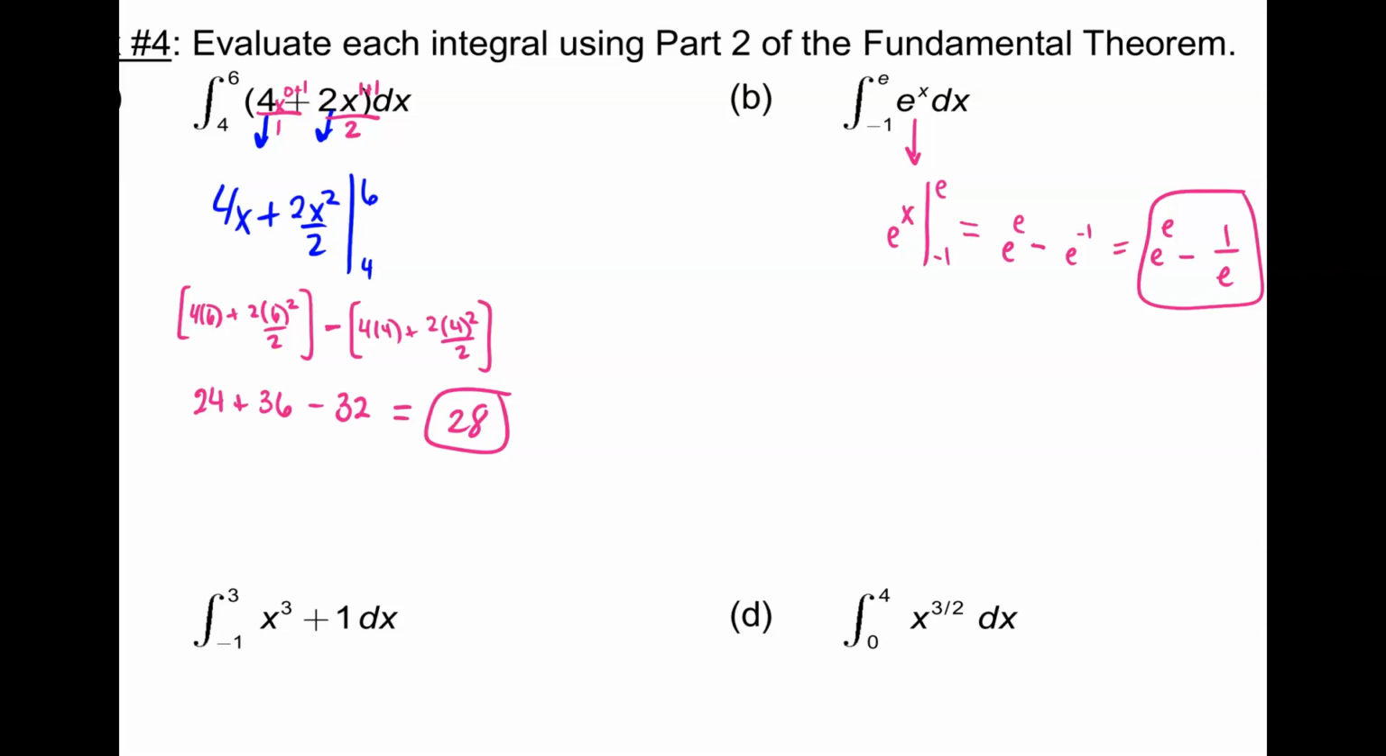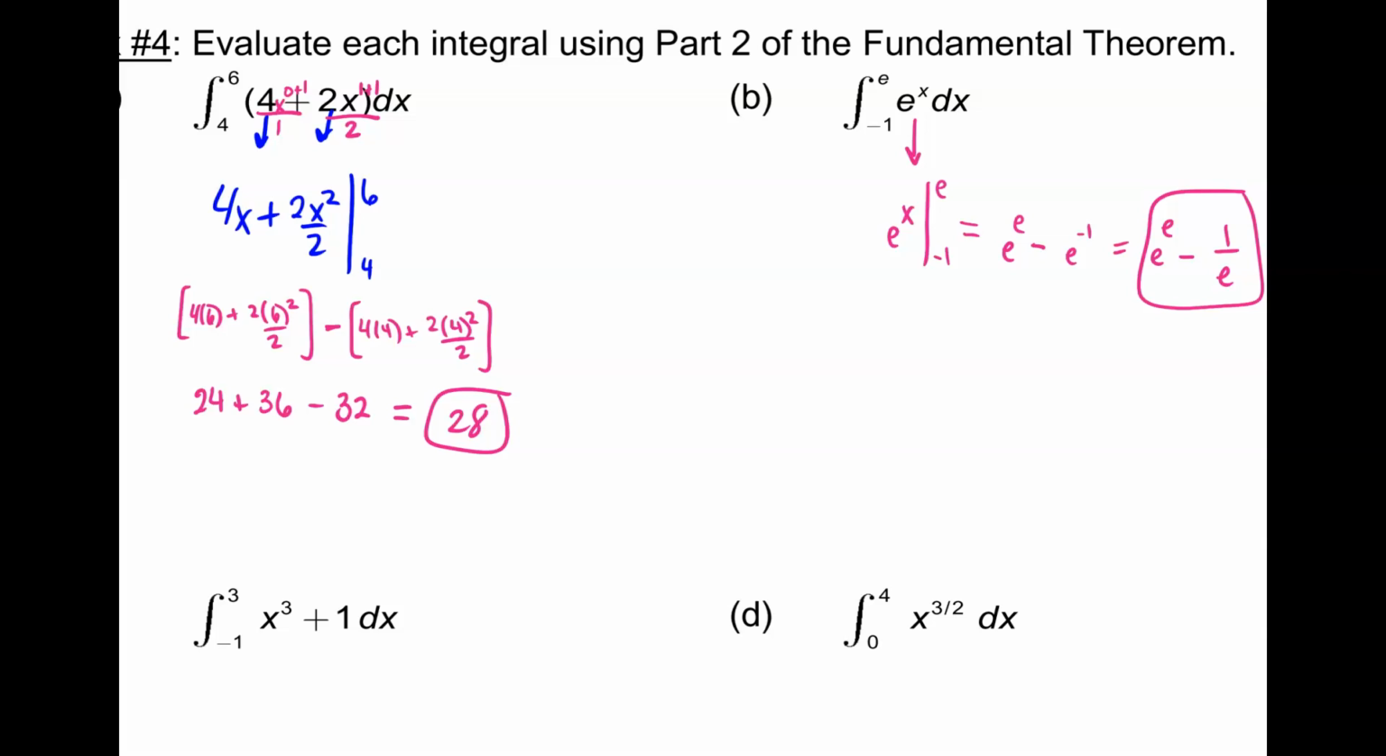And if it was e to the 2x, that would be a little different. You have to use the chain rule. It'd be 2 times e to the 2x? Nope. It'd be 1/2 e to the 2x, because when you take the derivative, it has to go back to e to the 2x.